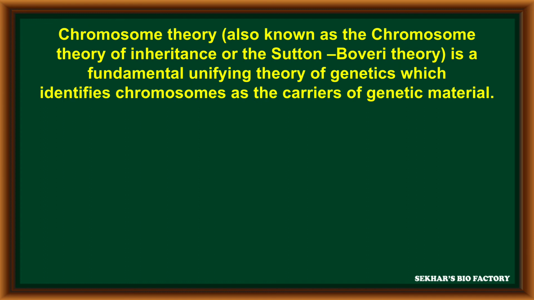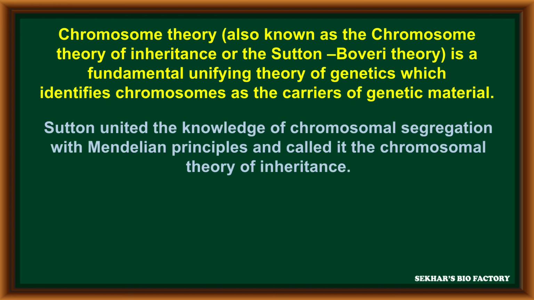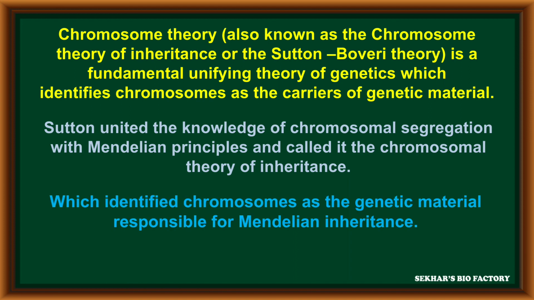Then it enters into each gamete as pure gametes. The chromosomal theory, also known as the chromosomal theory of inheritance or Sutton-Boveri theory, is the fundamental unifying theory of genetics which identifies the chromosomes as the carriers of genetic material. Sutton united the knowledge of chromosomal segregation with the Mendelian principle, and it is called the chromosomal theory of inheritance, which identified the chromosomes as the genetic material responsible for Mendelian inheritance.